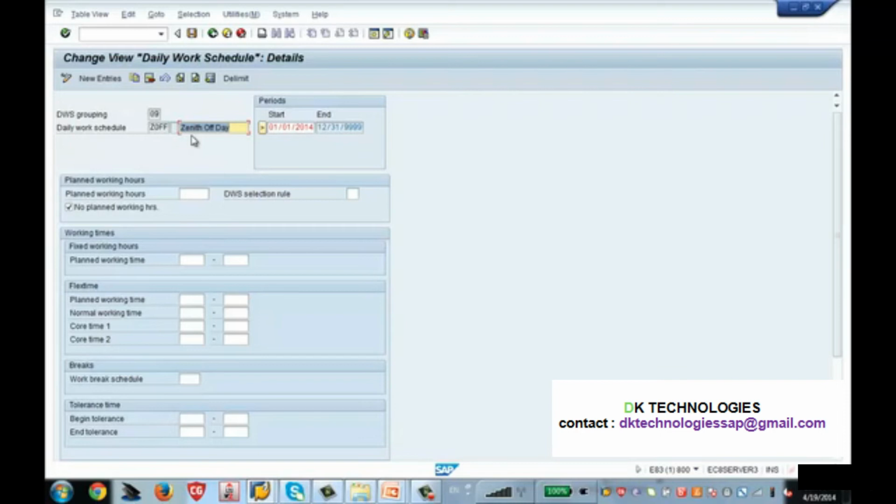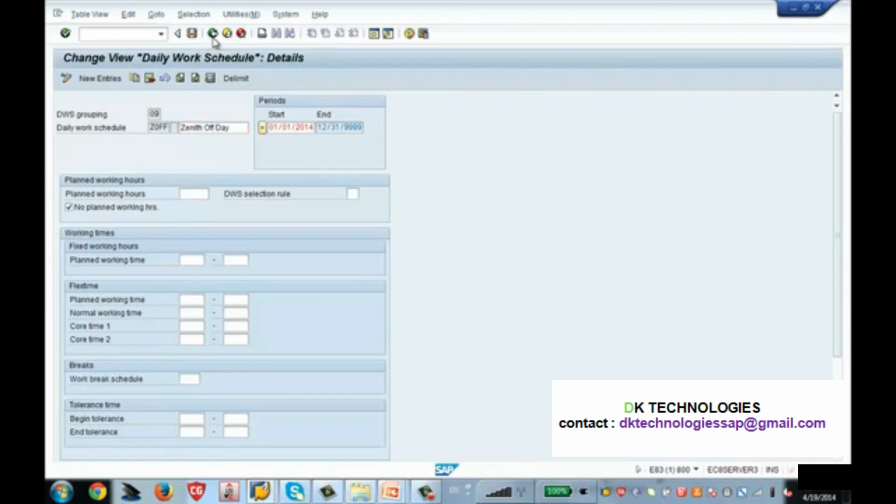That is very simple. What you have to do in defining the daily work schedule for the day off is just click on this checkbox, which means no planned working hours, meaning that there is no working time on this particular day, which means this is a day off.